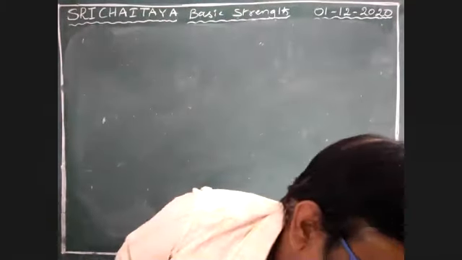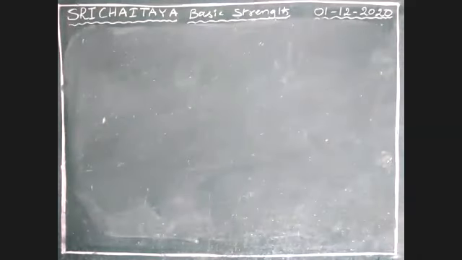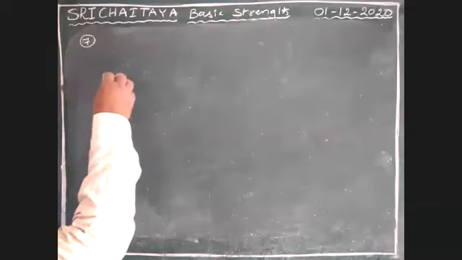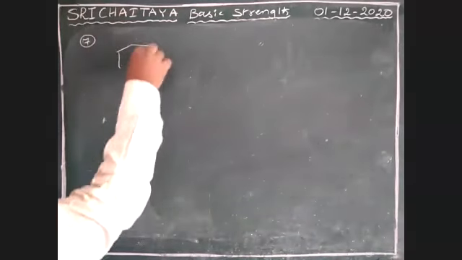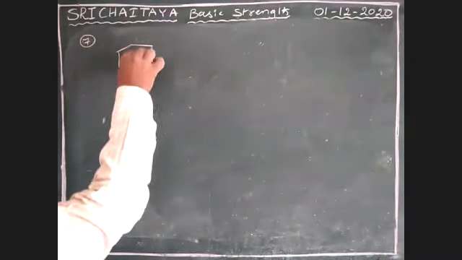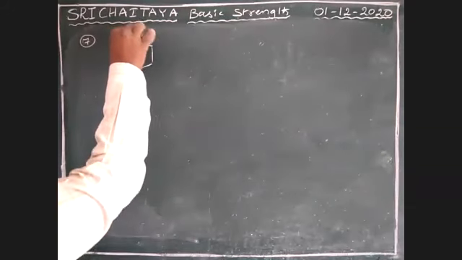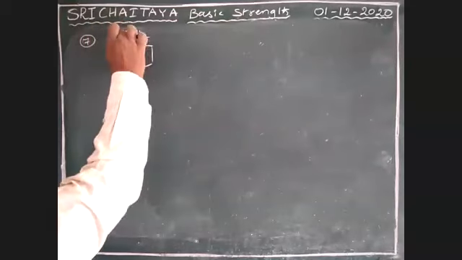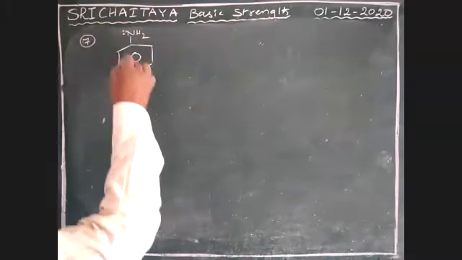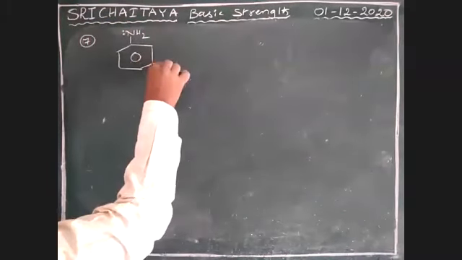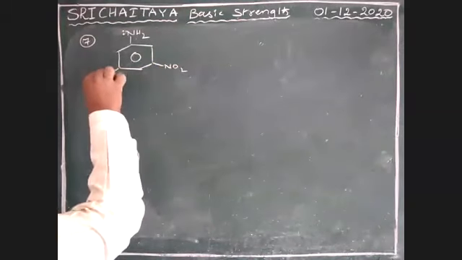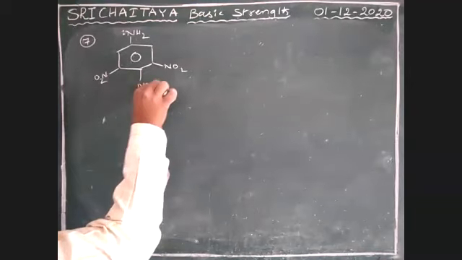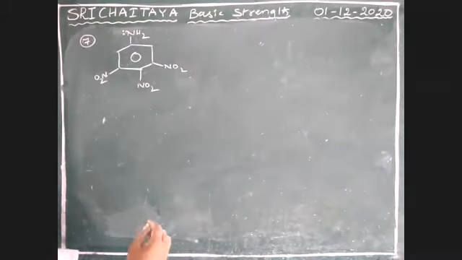See here, the seventh one. NH2, this one has a lone pair. NO2. It is also NO2. Okay. Next.